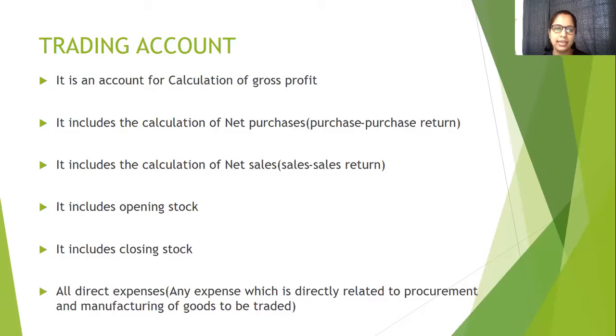Again, it includes the calculation of net sales. Same theory here also. It will be sales minus sales return. Sales will always be a credit balance and sales return will be a debit balance. In order to find out net sales, since they have an inverse relationship, sales return will be subtracted from sales and it will give us net sales, which will be written in the credit side of trading account.